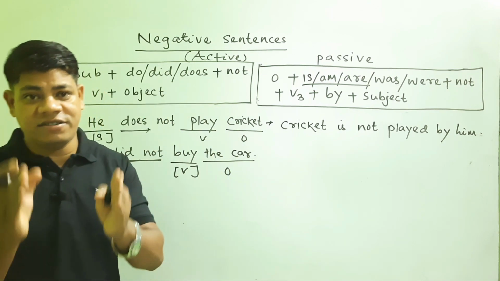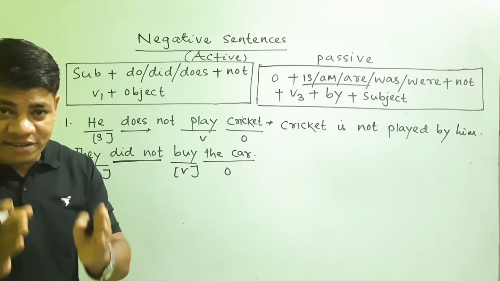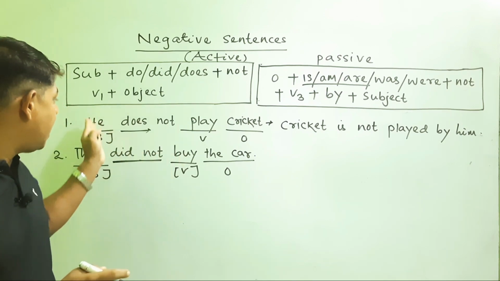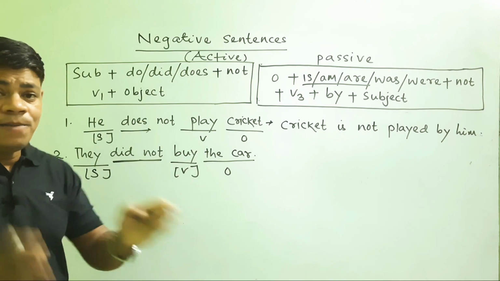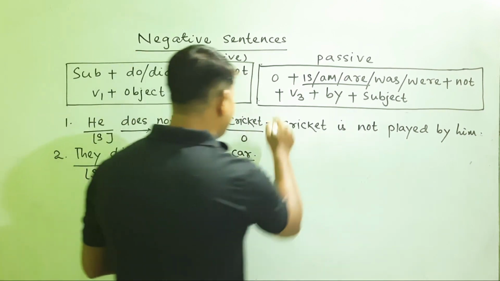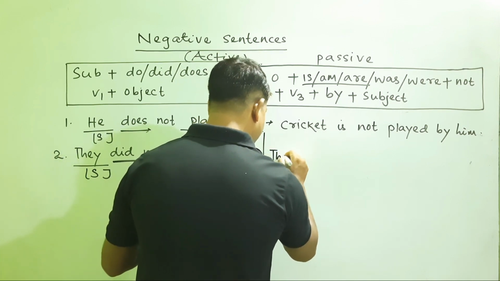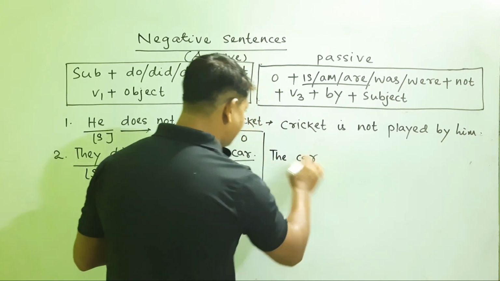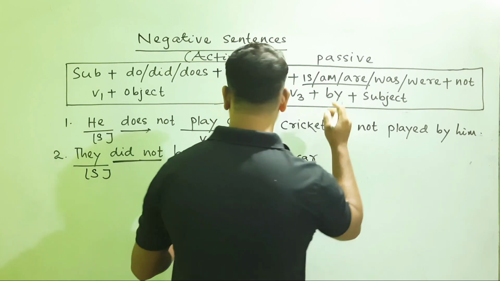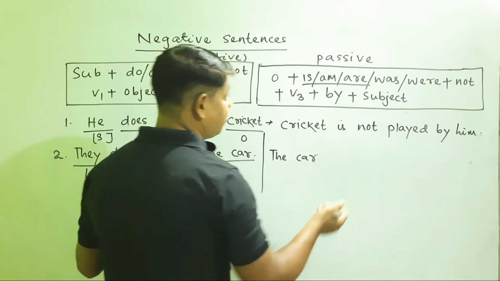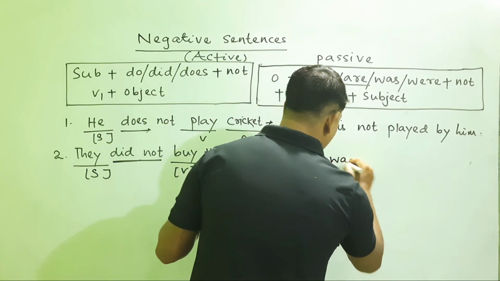So in accordance to the structure, let us write the passive form of the active sentence, they didn't buy the car. First we shall write the object. The car is the object here. Then the sentence was simple past, so definitely it will be followed by was.